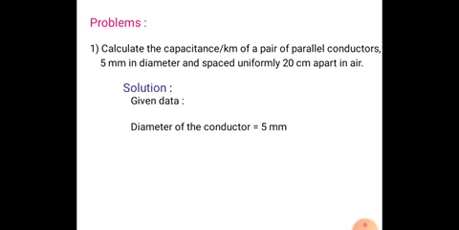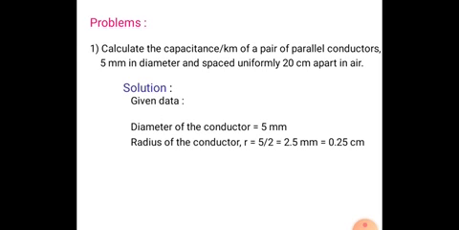So the given data is the diameter of the conductor is 5 mm. The radius of the conductor is r equal to d by 2, so 5 by 2, that is 2.5 mm. Converted into centimeters, that is 2.5 into 10 power of minus 2 centimeters. Millimeter is converted into centimeters by multiplying by 10 power of minus 3. The spacing between the conductors is d equal to 20 centimeters.